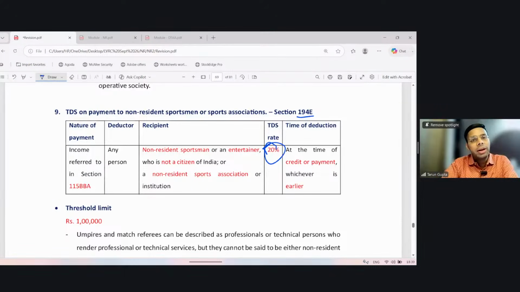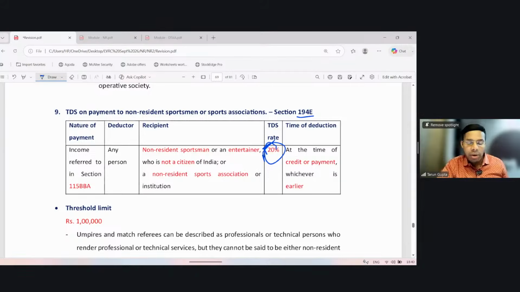Lastly, 115BBA was applicable in case of an entertainer who is neither a citizen of India nor a resident in India, means he's a non-resident in India. Then such entertainer is deriving income from performance in India. Since the performance happened in India, it is taxable in the hands of such person at the rate of 20%, and the payer shall deduct tax at the rate of 20%. Right?